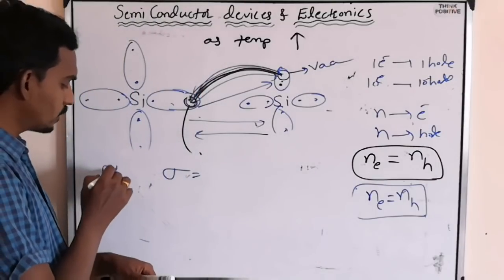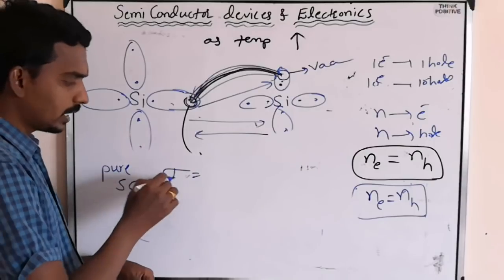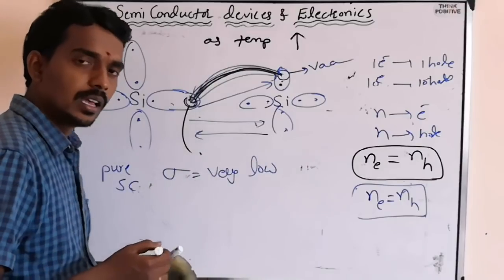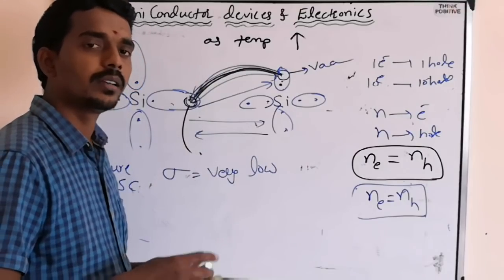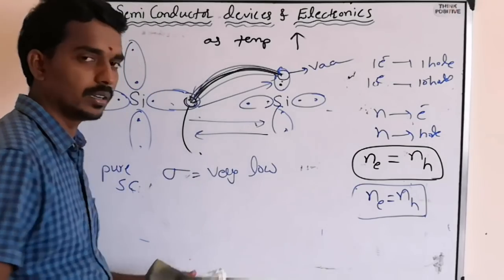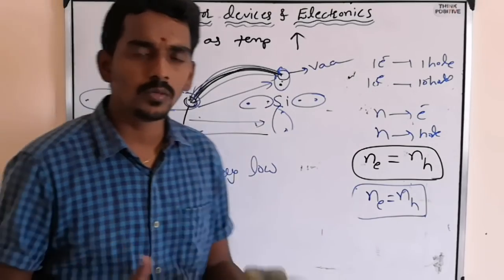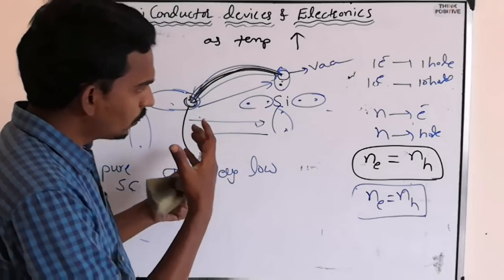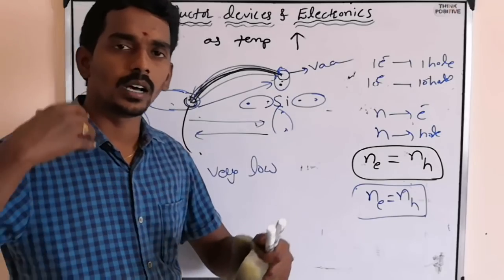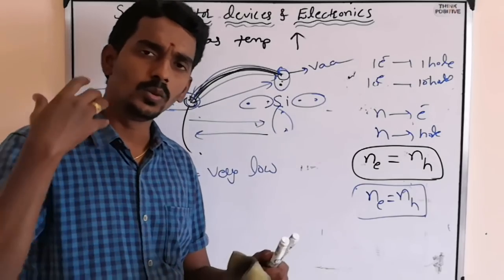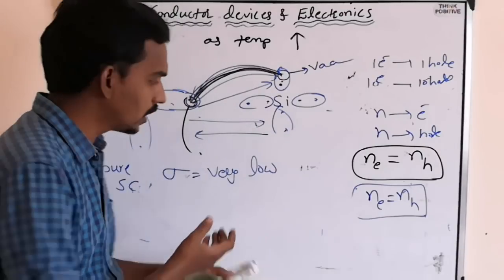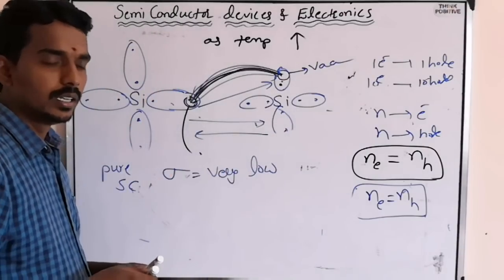For a pure semiconductor, the conductivity is very low, which is of no use in practicality. You cannot make any device with that one. Then obviously what will you do? If there is some problem, you will find a solution and try to overcome that difficulty. What is the difficulty? Low conductivity.